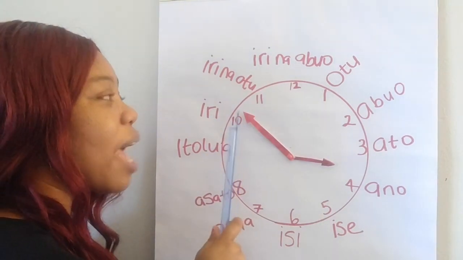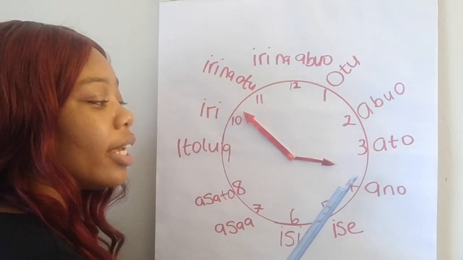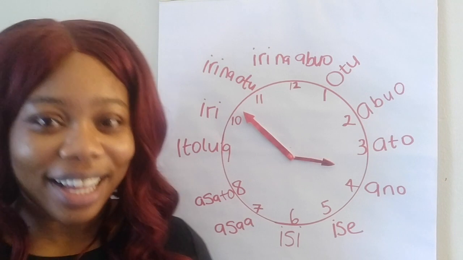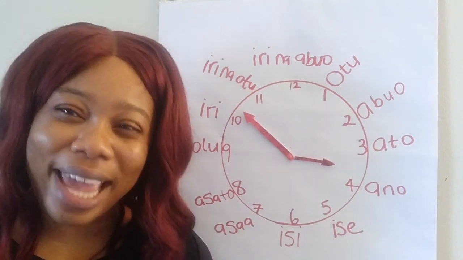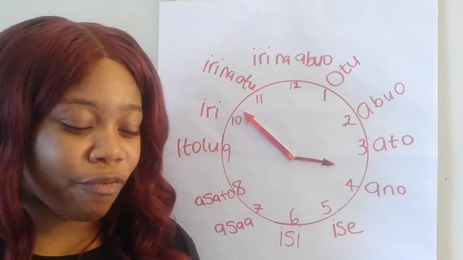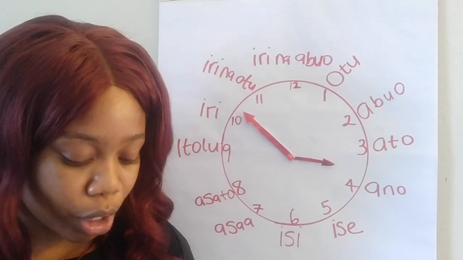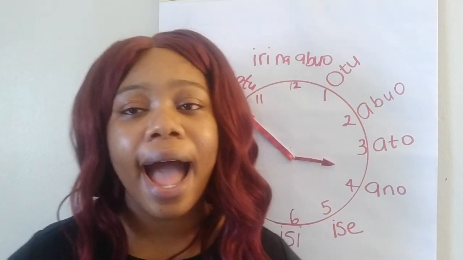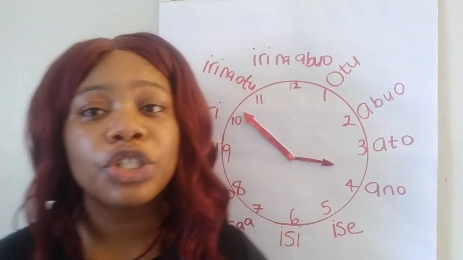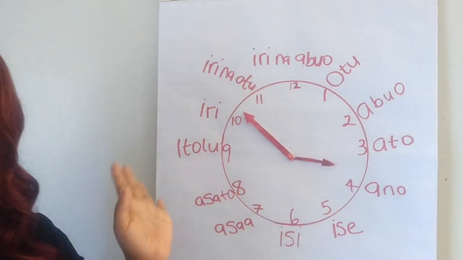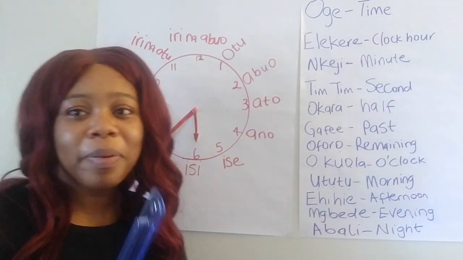It's remaining 10 minutes for it to be 4 o'clock. I know it sounds complicated. I know it sounds very dense and too much going on, but that's why I wanted to teach you the words first. Okay, so we're gonna practice, right?